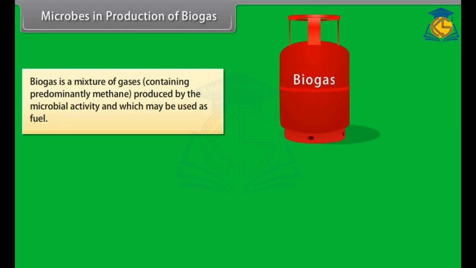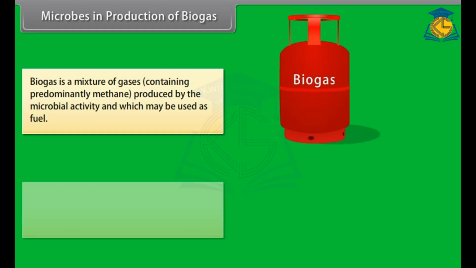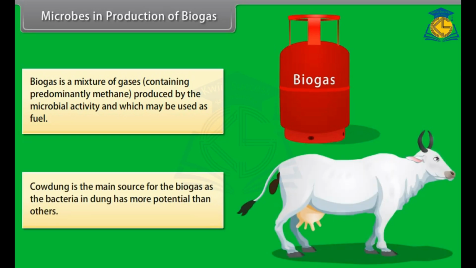Microbes in production of biogas. Biogas is a mixture of gases containing predominantly methane, produced by microbial activity, and which may be used as fuel. Cow dung is the main source for the biogas, as the bacteria in dung have more potential than others.